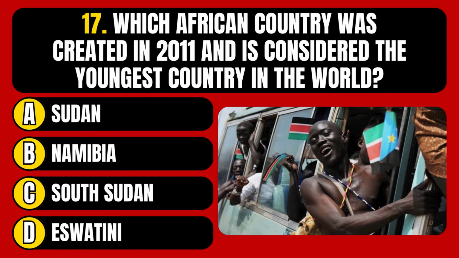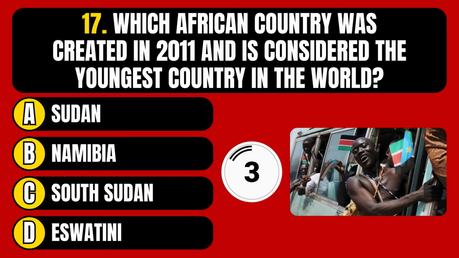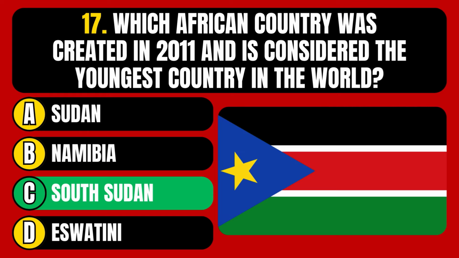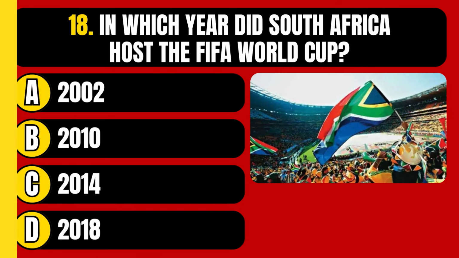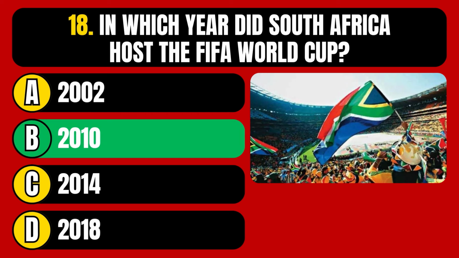Which African country was created in 2011 and is considered the youngest country in the world? Sudan, Namibia, South Sudan, or Eswatini? The correct answer is option C, South Sudan. In which year did South Africa host the FIFA World Cup? 2002, 2010, 2014, or 2018? The correct answer is option B, 2010.